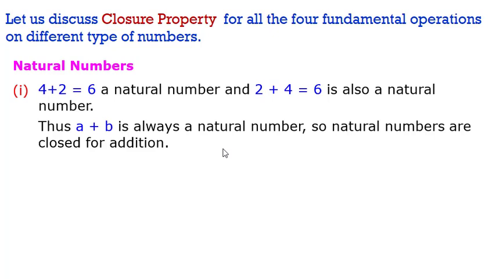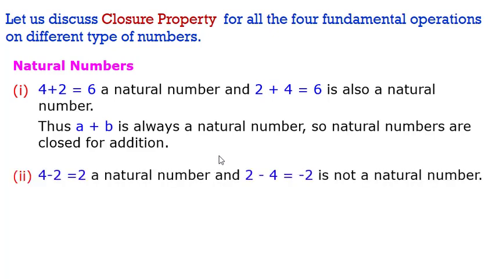Closure property means that if you are doing some operation on some type of number system and you are getting the result also in the same type of number system, then you can say that the number system is closed for that particular operation. Operation means addition, subtraction, multiplication and division. Now let us see subtraction.